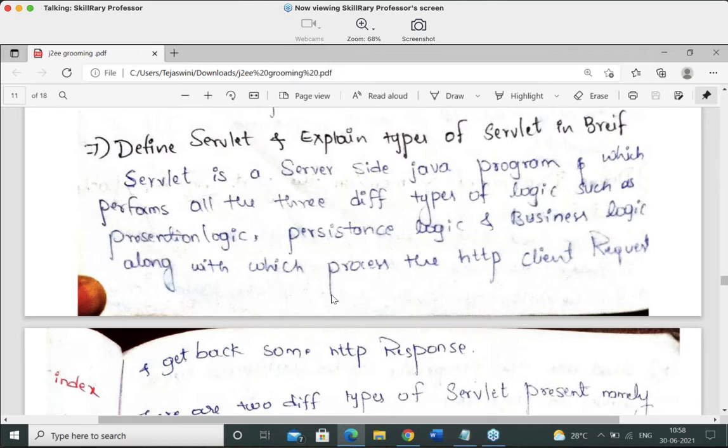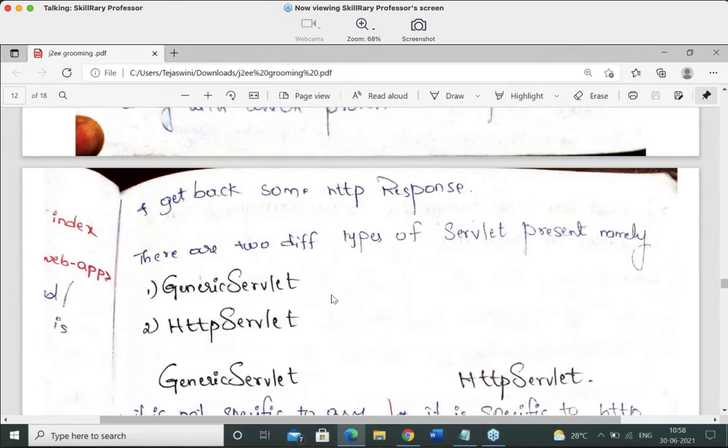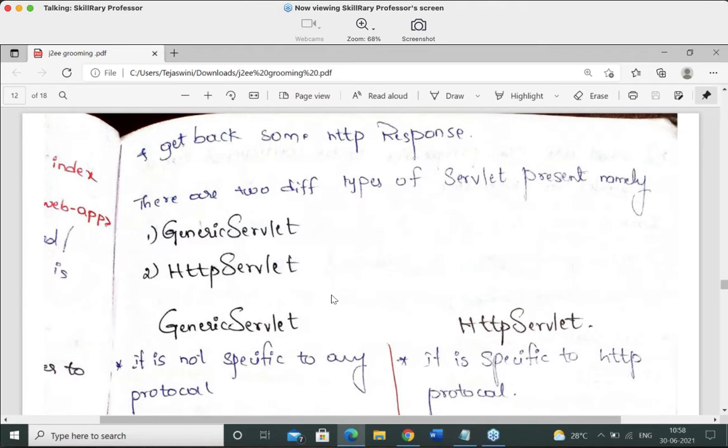Servlet is a server-side Java program which can perform all the three different types of logic, such as presentation logic, persistence logic, and business logic, along with which process the HTTP client request, and get back some HTTP response.